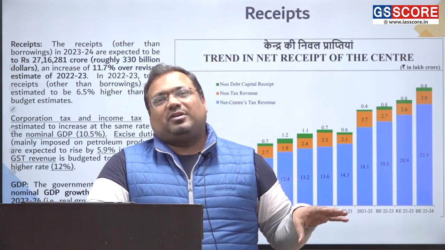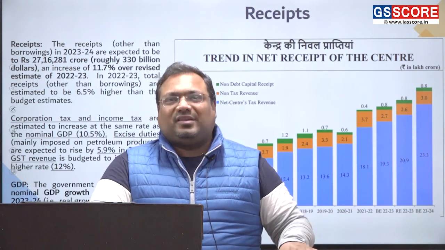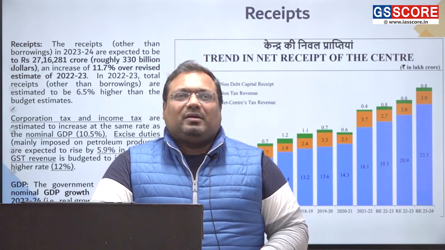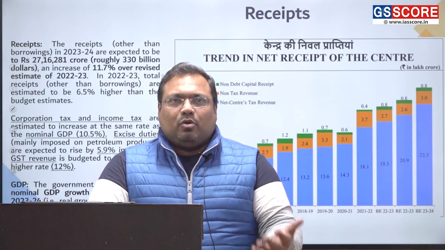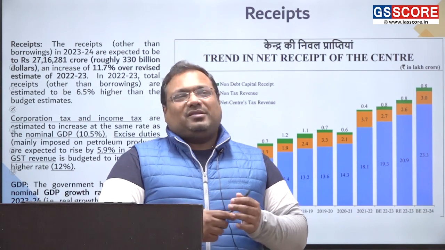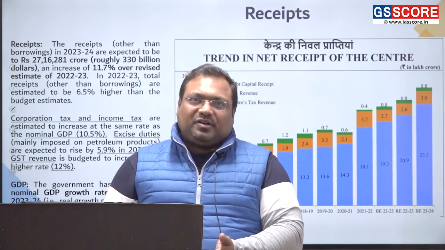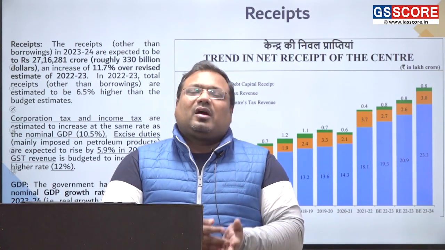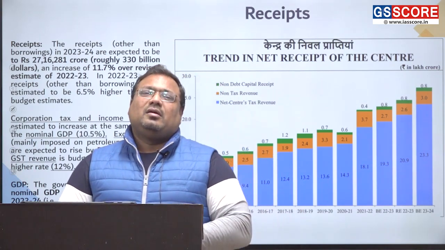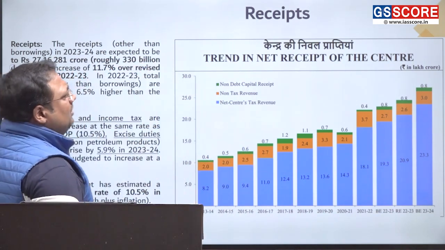We want to reduce that. We want our budget to be big, but this big budget should be spent on the creation of assets and on providing public goods, so that everyone gets power, everyone gets water, everyone gets good quality infrastructure. This is what we want. So instead of interest payments, this money should be spent on building good universities, good schools, hospitals and roads. That is what we want. Now, let us look at everything individually once more.